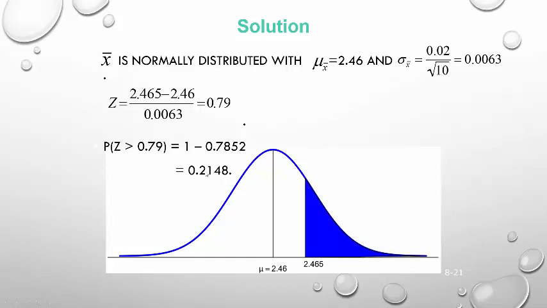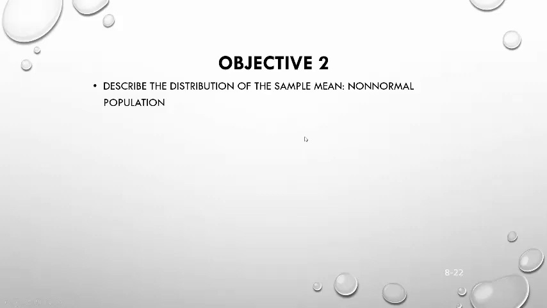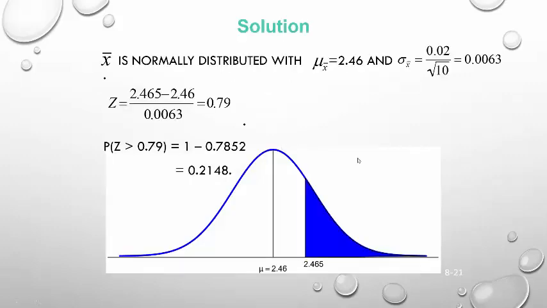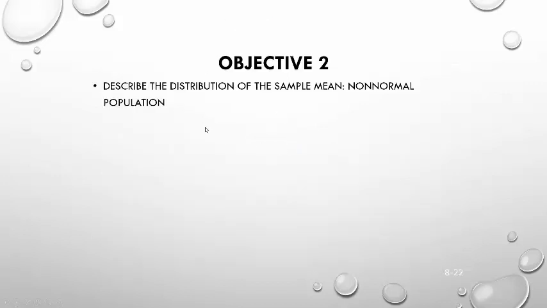So the probability that a random sample of 10 pennies will result in an average greater than 2.465 is 0.2148. Okay? If this seems a little bit confusing, we're going to work a bunch of examples in class coming up, I promise. All right, anyways, objective 2. Let's describe the distribution of a simple mean.